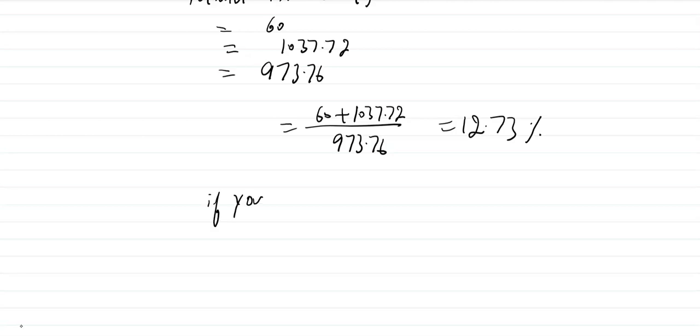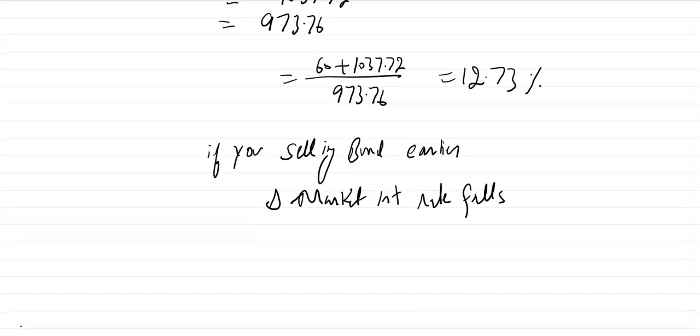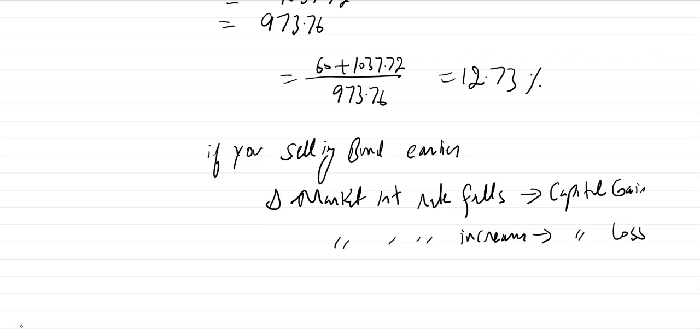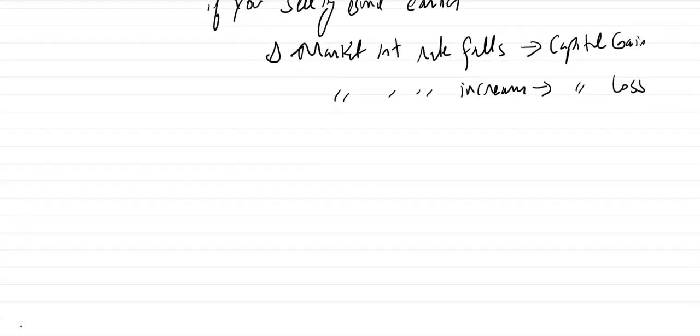So remember one thing. If you are selling the bond earlier and market interest rate falls, you will get a capital gain. And if market interest rate increases, you will face a capital loss. So that's how this return of the fixed bond will work.